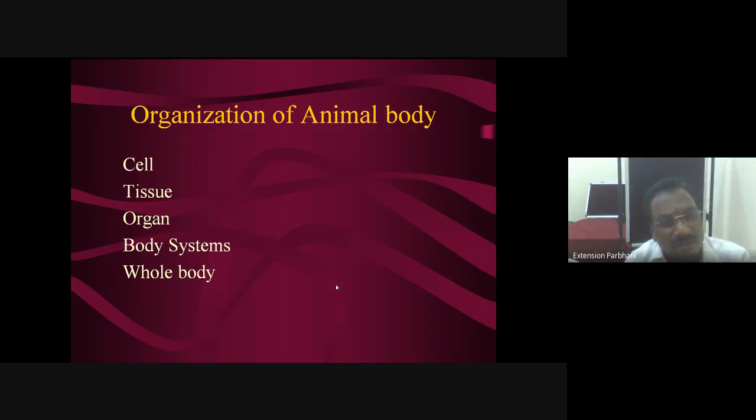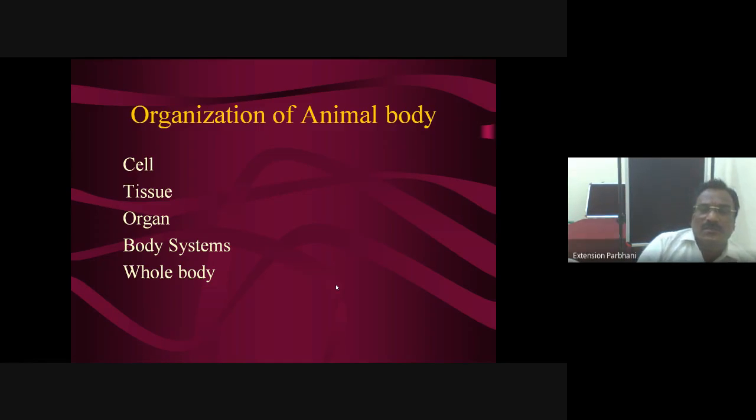Similar types of cells unite to form a similar unit performing a particular function, and that is a tissue. There are four different types of tissues. Sometimes two, three, or four tissues are involved in the formation of an organ, and a number of organs in serial order form a body system like digestive, respiratory, urinary, male reproductive, circulatory, lymphatic, and so on. A number of body systems are present in the whole body. This is the general organization of the animal body.